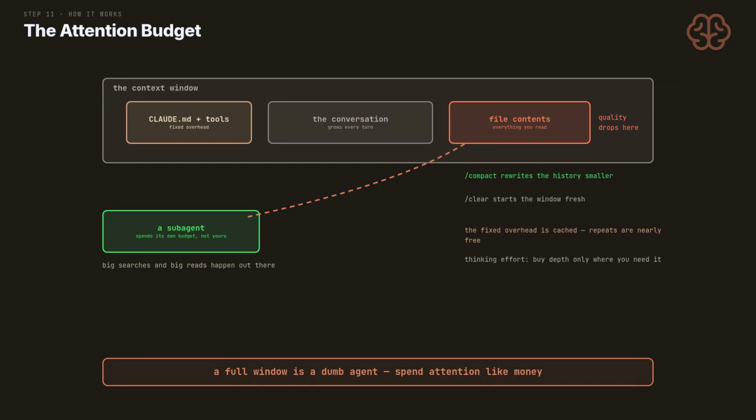The fixed overhead is cached, so repeats cost almost nothing. And thinking effort buys depth only where needed. /context draws this exact picture live. What is in the window and what it costs.